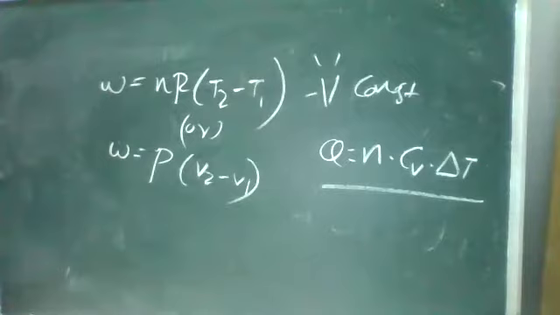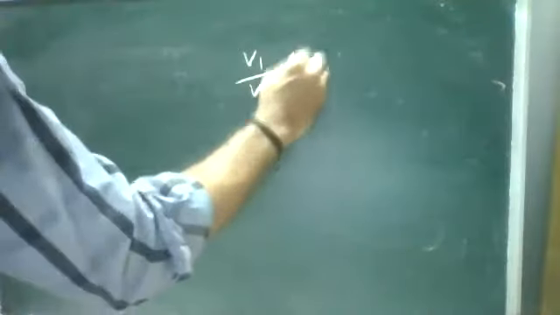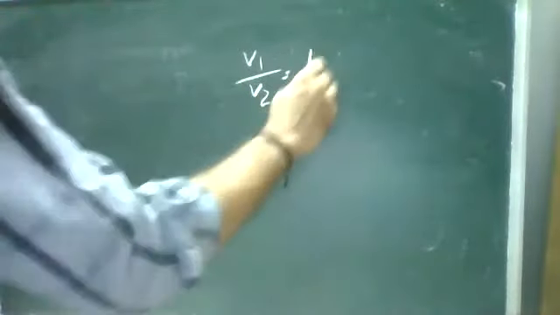Okay, just take a problem. First one: the compression ratio of a certain diesel engine. Compression ratio is nothing but the ratio between the volumes, V1 by V2. The compression ratio of a certain diesel engine is 15. This means that